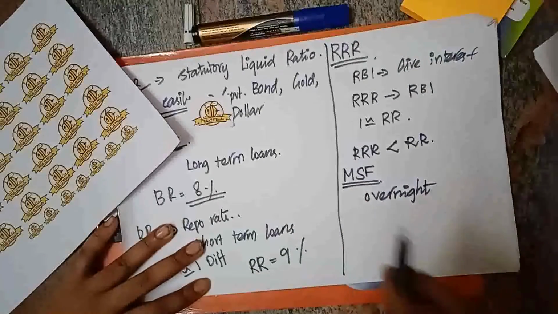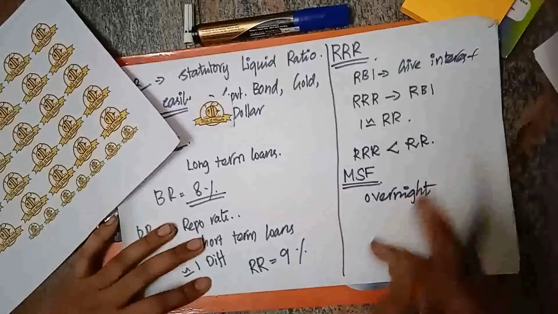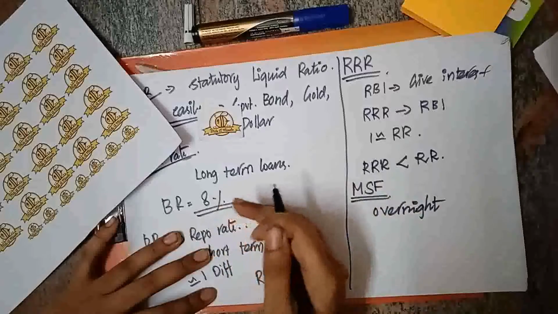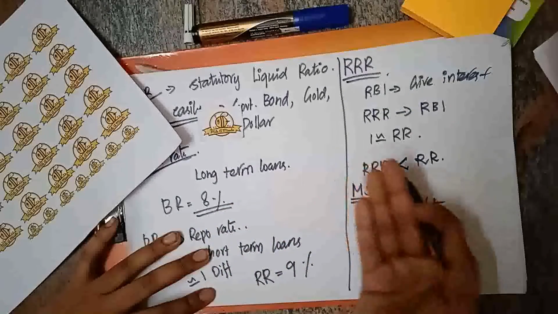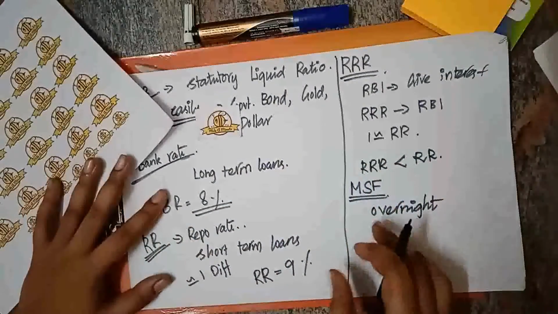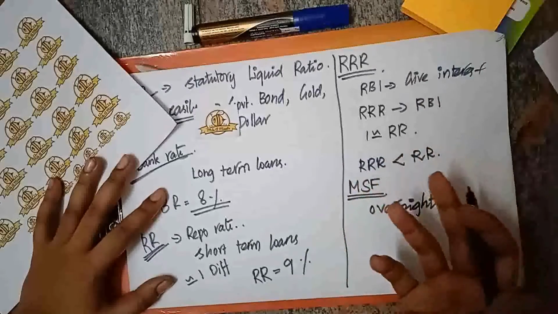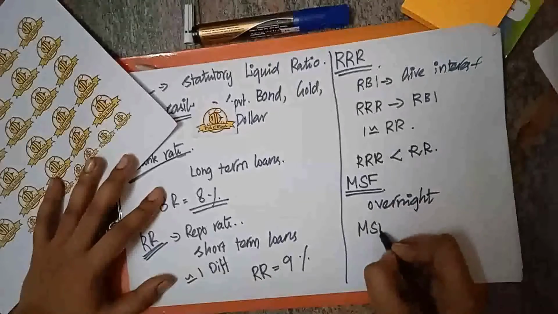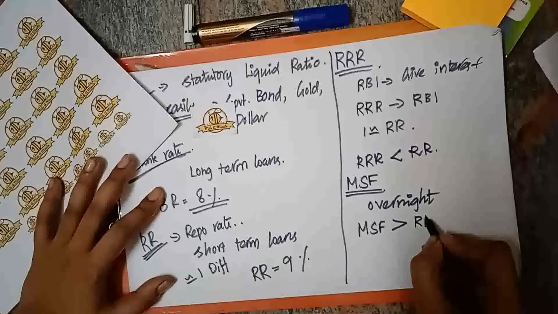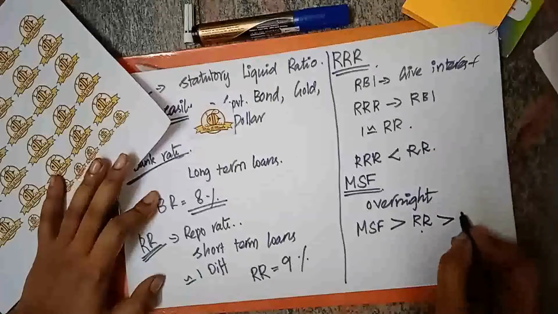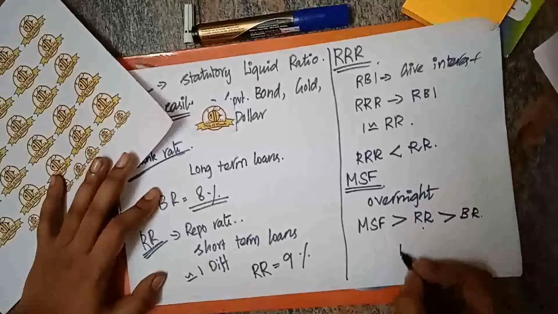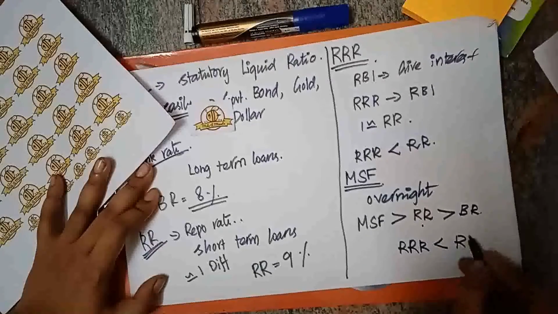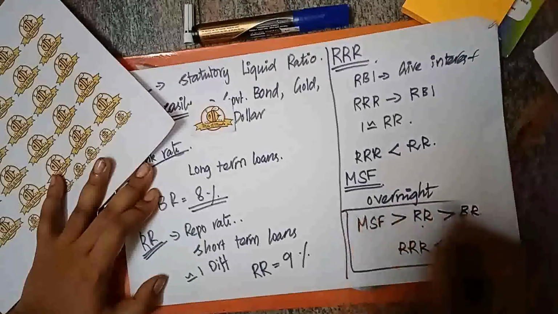Here in this case the interest rate will be higher than the repo rate as well as the bank rate. For long term loans the interest rate will be lesser compared to that of short term loans. But if you need a loan amount overnight, then automatically the interest rate will be higher, right? So MSF will be higher compared to the repo rate, which will be higher compared to the bank rate, and the reverse repo rate will be lower compared to the repo rate. So these are the things which you should remember.